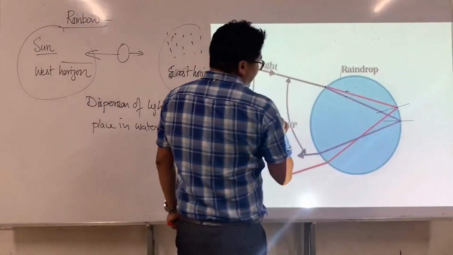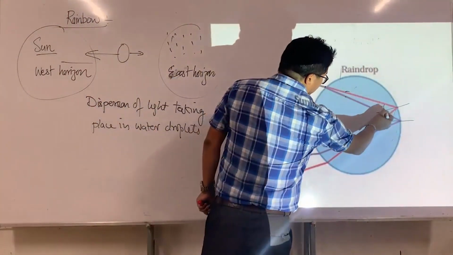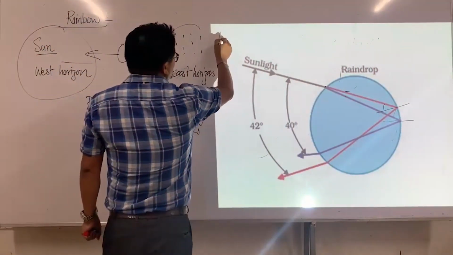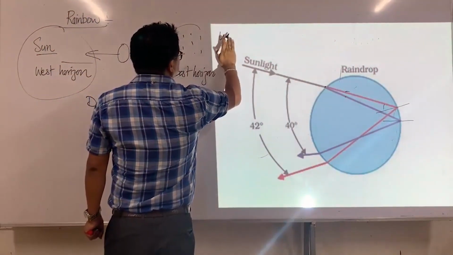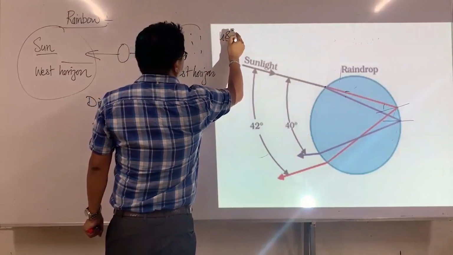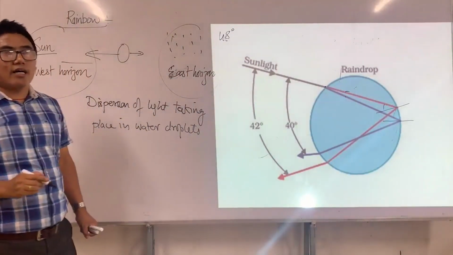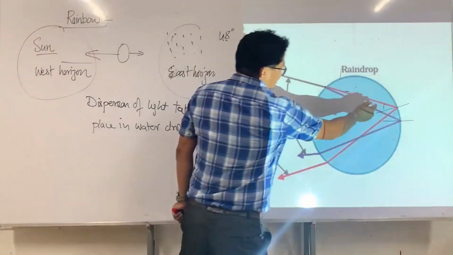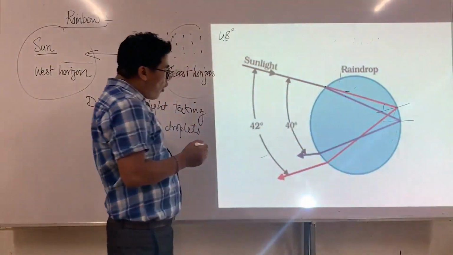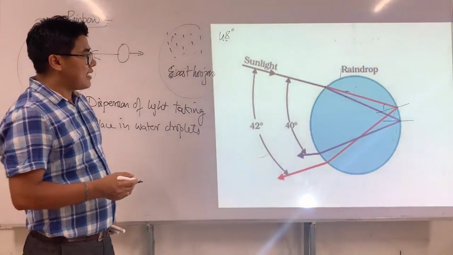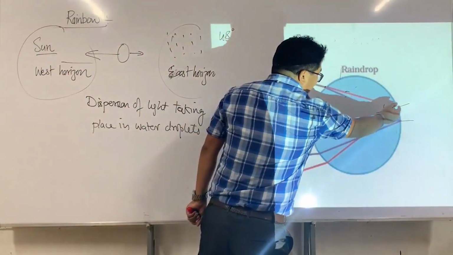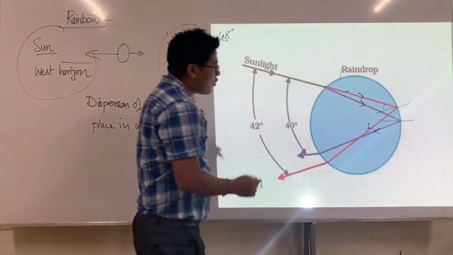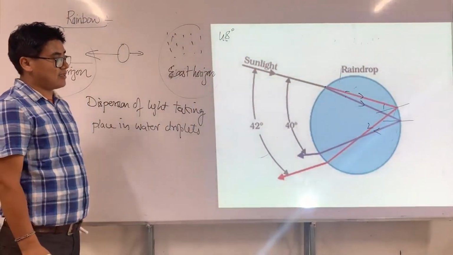Now look here. If this angle of incidence is more than, let's say, 48 degrees, so 48 degrees is the critical angle for water, then instead of refraction, it undergoes total internal reflection.